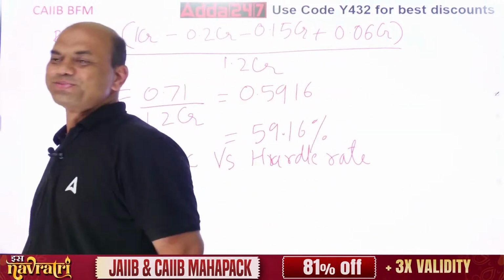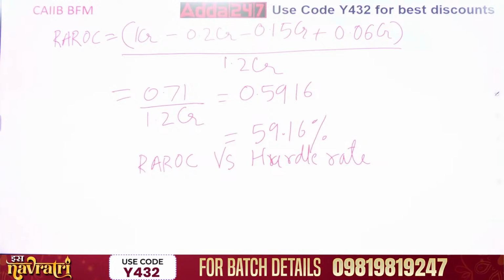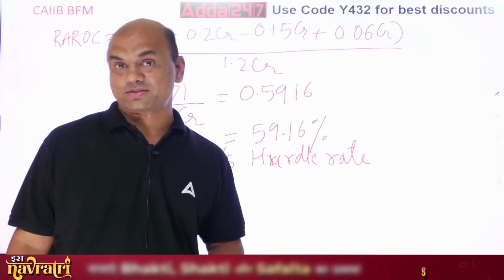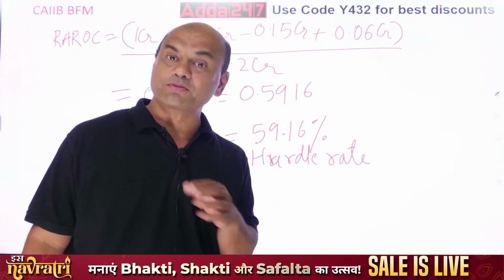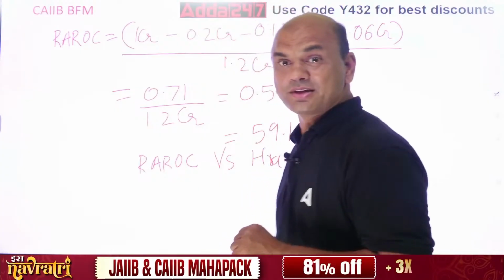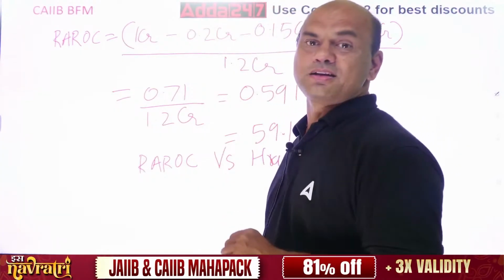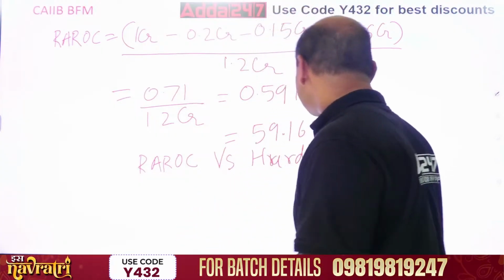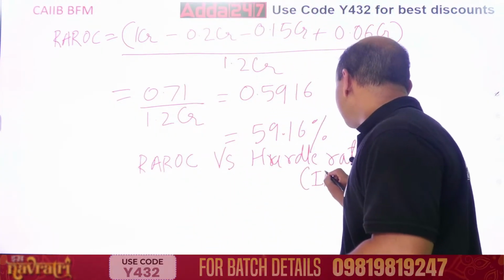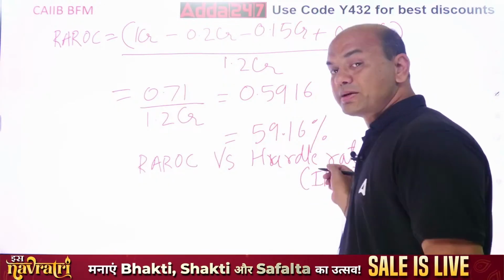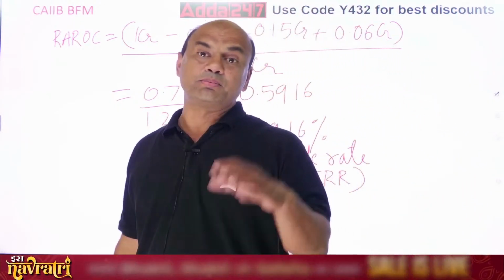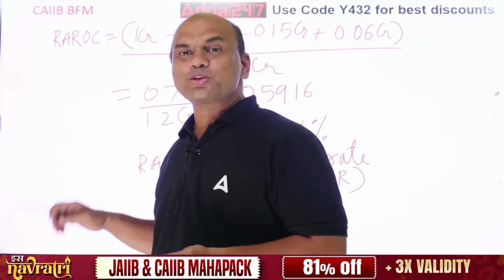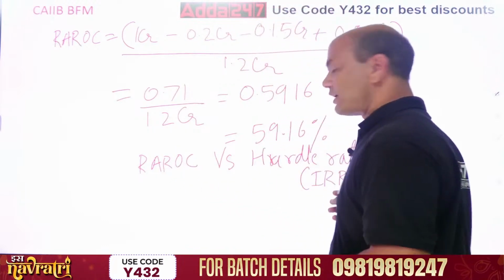What is hurdle rate? It is the minimum rate which I am expecting from any project. What can I call this? You have studied this rate, but you don't know, because you have studied it with a different name. That is called IRR, internal rate of return. Remember this? IRR you all know. NPV equals 0, then whatever figure you get is IRR. So you have to compare this REROC with IRR.